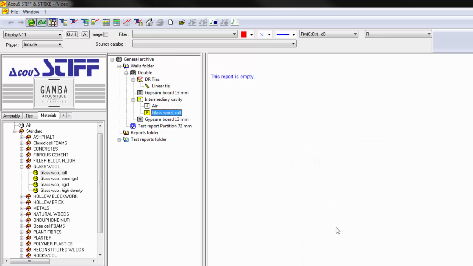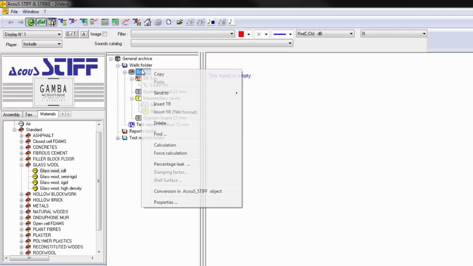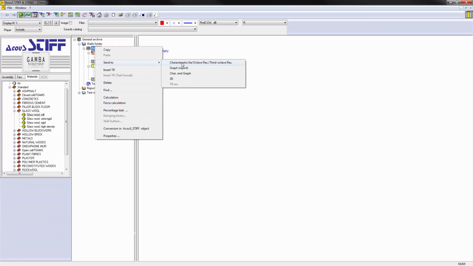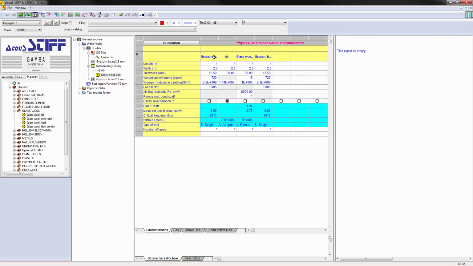All the mechanical and dimensional characteristics can be changed in the characteristics window. So we can adjust the thickness of air 3 mm and the thickness of glass wool 45 mm. Some examples of parameters: the clamping of the facing can be taken into account with the dimensions.